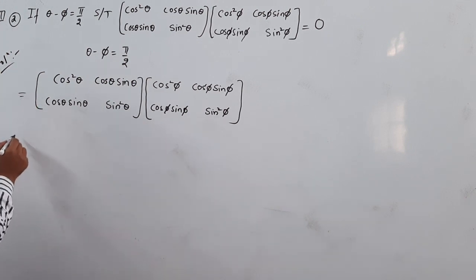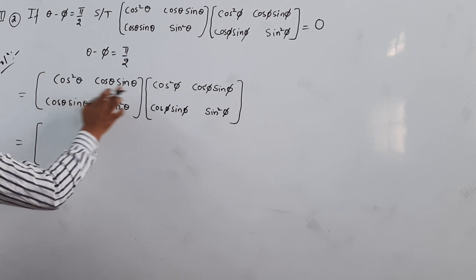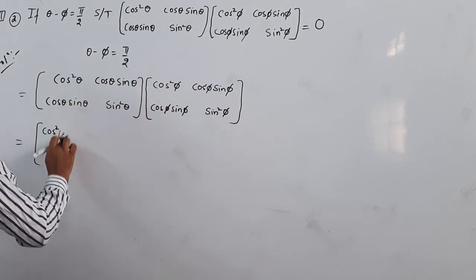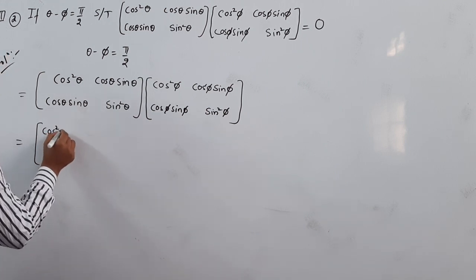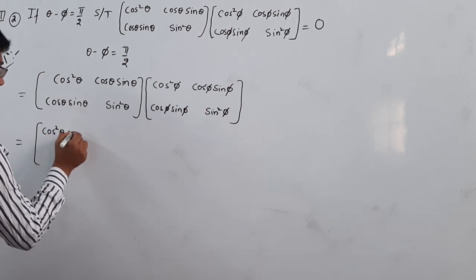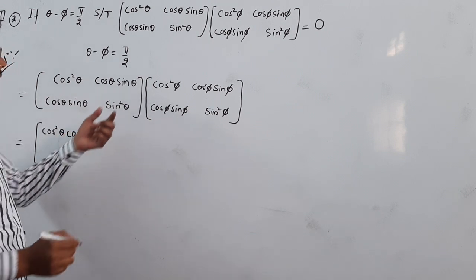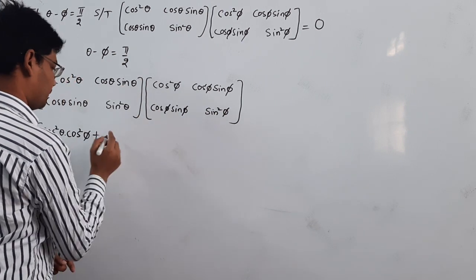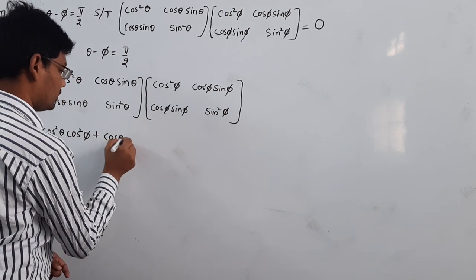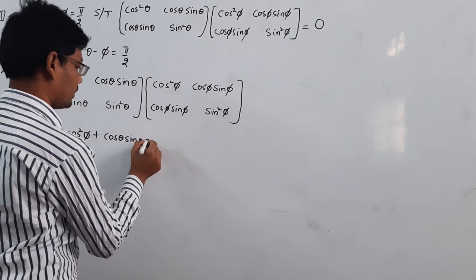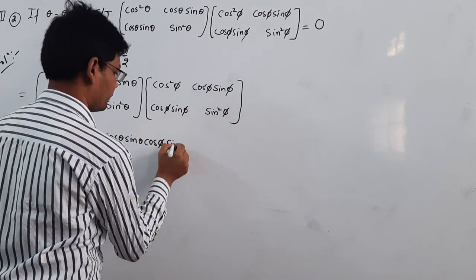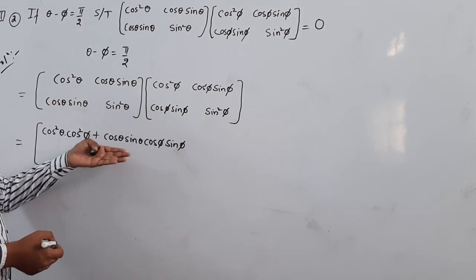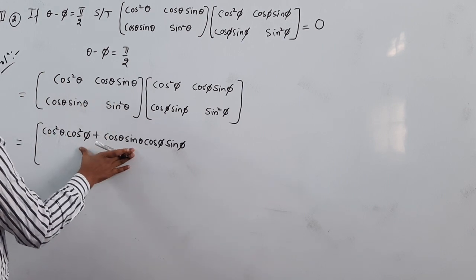The first element is cos square theta into cos square phi, plus cos theta sin theta into cos phi sin phi. This is the complete A11 element of the product.